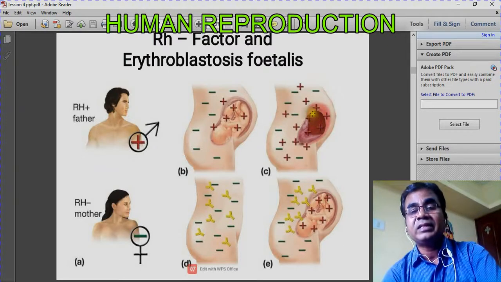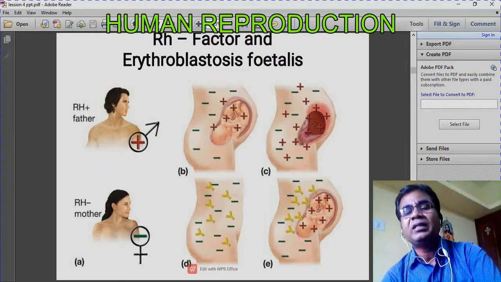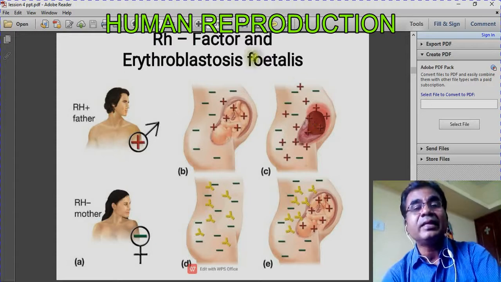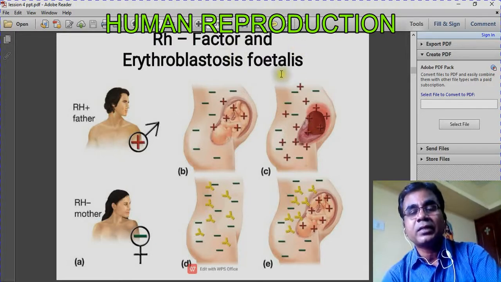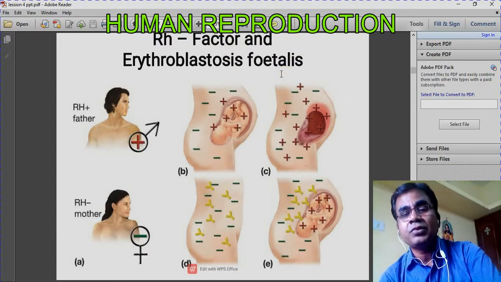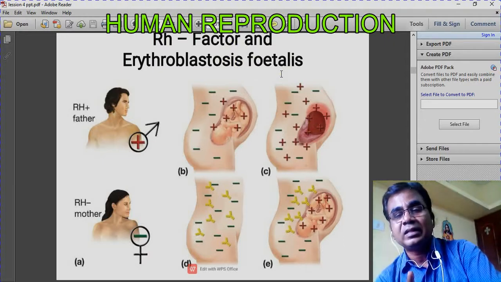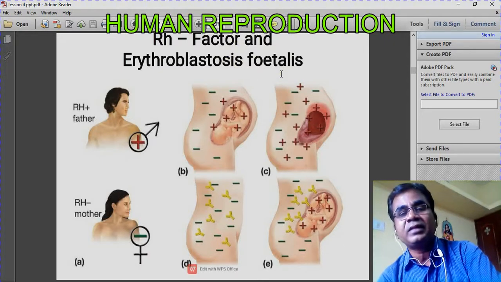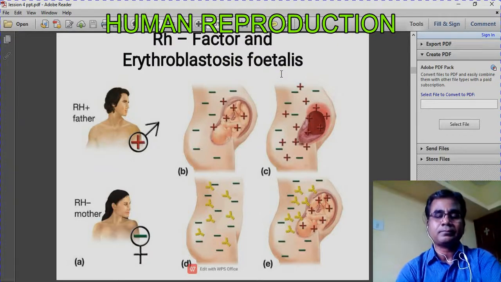As soon as the second child is conceived, antibodies are already formed in the mother's blood, and they will directly enter the fetus, destroy the RBCs of the fetus and kill the fetus. That is called erythroblastosis fetalis. One thing you must keep in mind: the first baby is not affected by this disease. Only the second baby is affected.